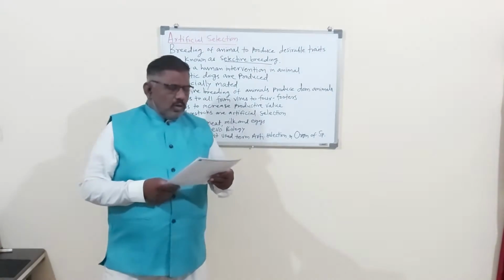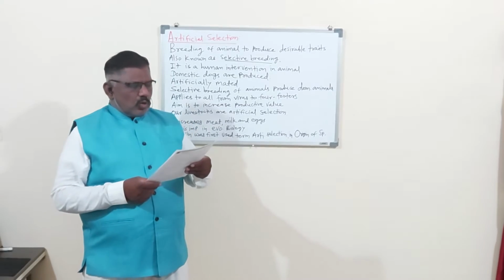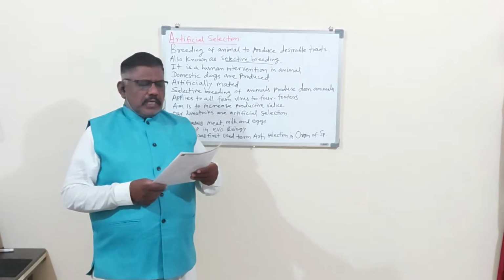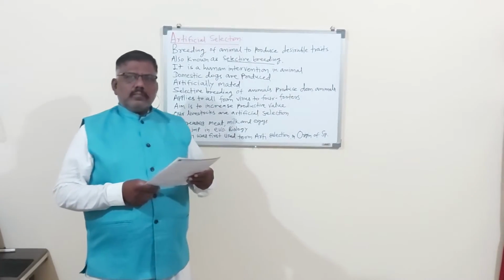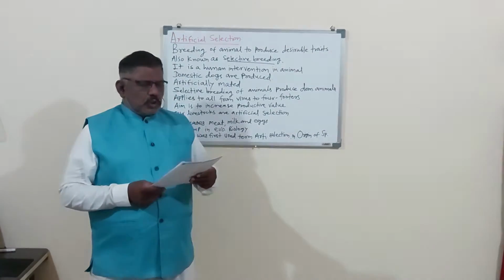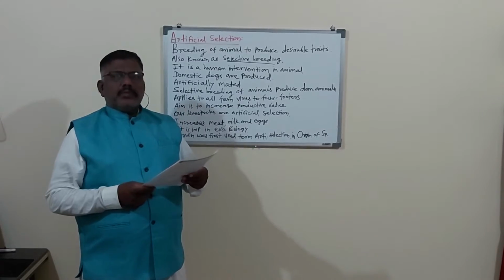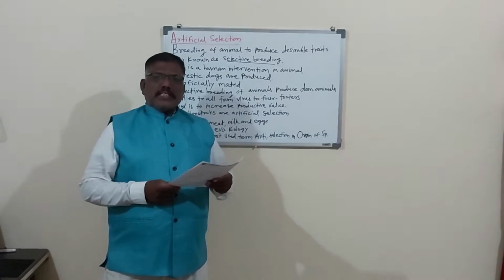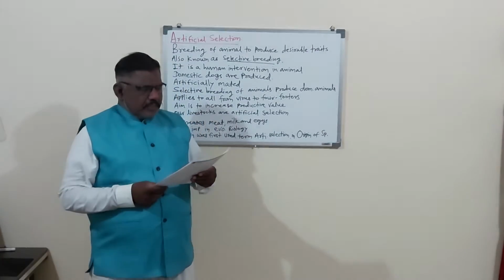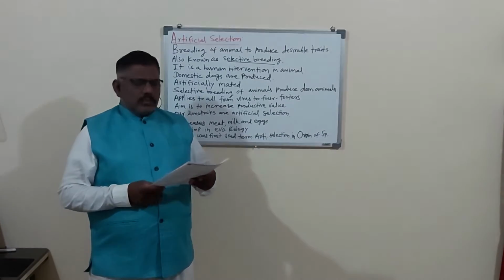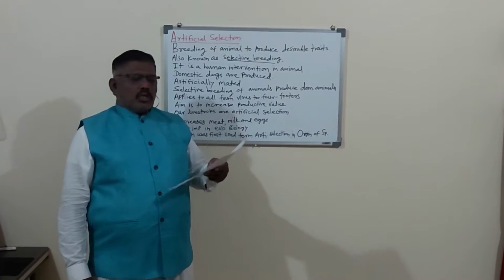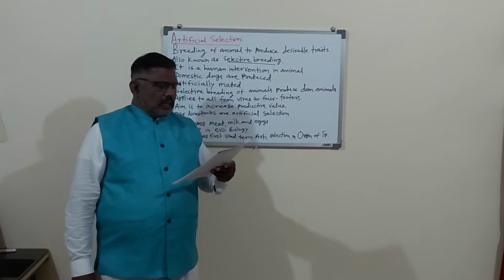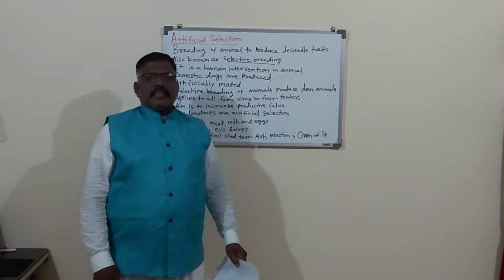In that, homologous organs, analogous organs, vestigial structures and their evolution we have studied. Physiological and biochemical evidences with examples we have already completed. The next evidences are embryological, paleontological and taxonomical evidences.